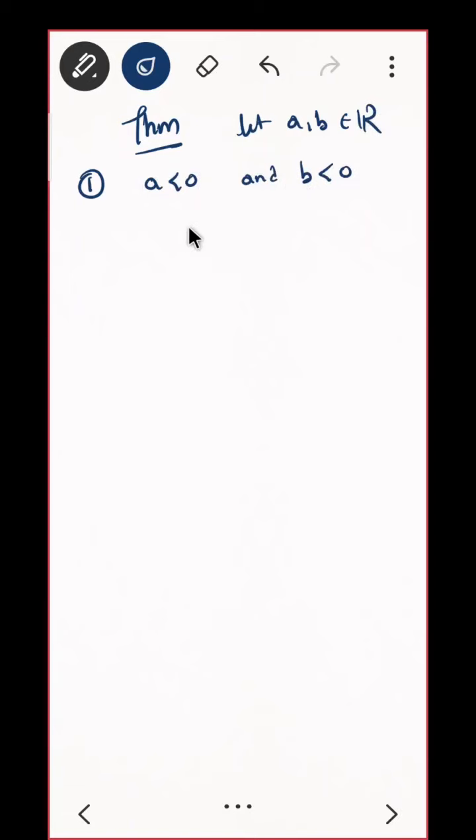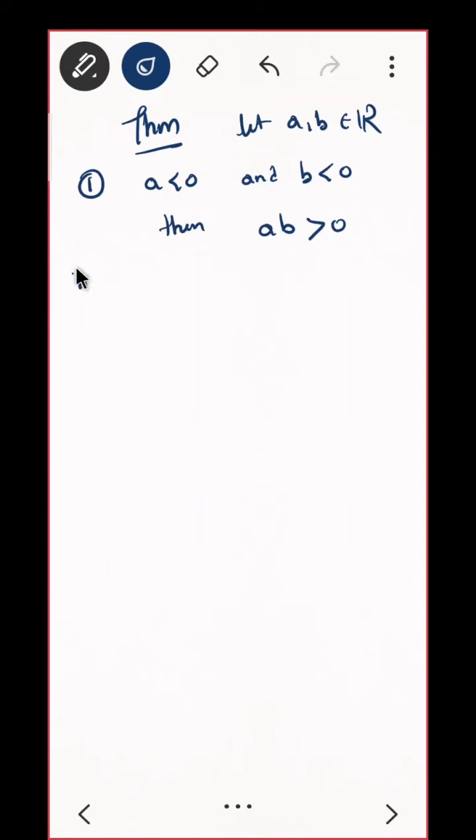Now I will give you a problem. Let me write the theorem again. These are not really worth calling theorems, actually. Let a and b belong to real numbers. Now, if a is negative and b is negative, then what can you say about their product? Perfect. Do you agree, everyone? You take two negative numbers, their multiplication is positive.